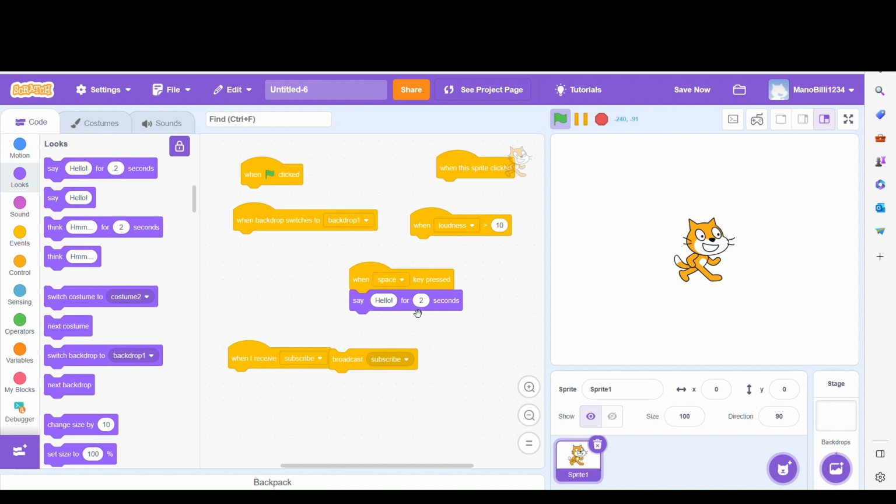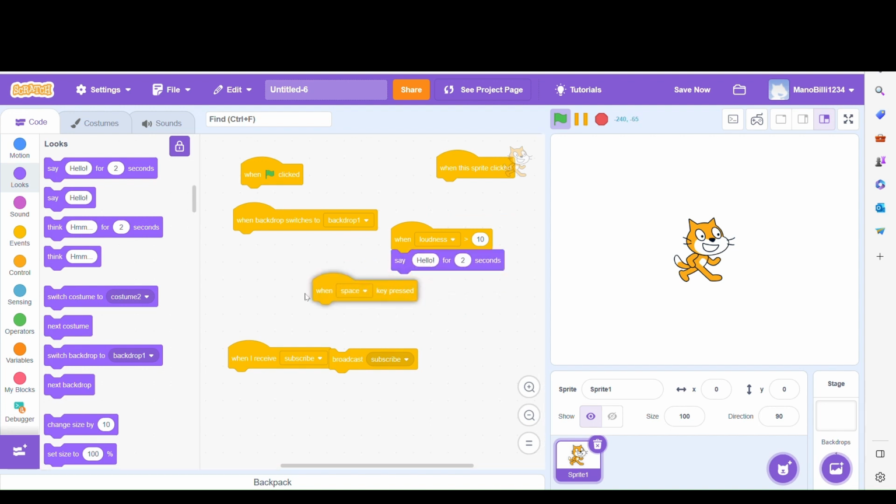I'm gonna press the space key in 3, 2, 1. Hello. It doesn't matter if your project is started or not. Literally, I think you can hear the button. I'm literally pressing it. After that this is when loudness. For example, let me do this to 30. Okay, now it went. Just let me talk to my viewers. Now if I shout loudly then it says hello.